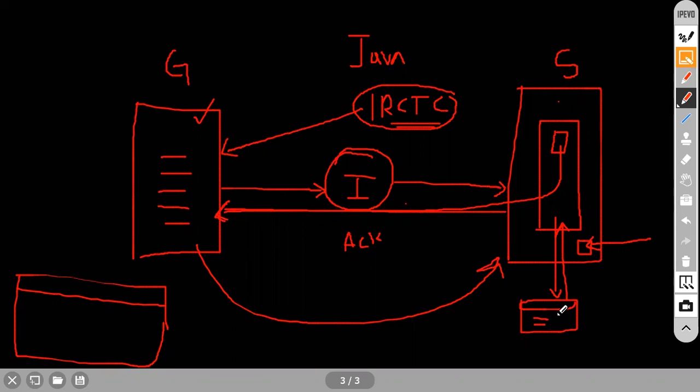So then what happens here? Automatically the ID will be created here, all the credentials will be created. Then you will get the permission so that you can access the server properly. That is the exact idea.